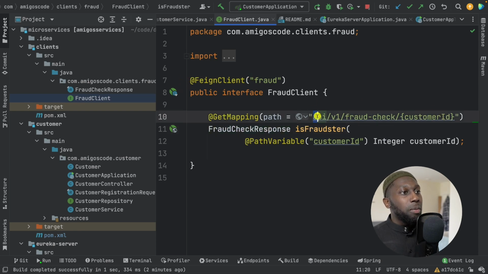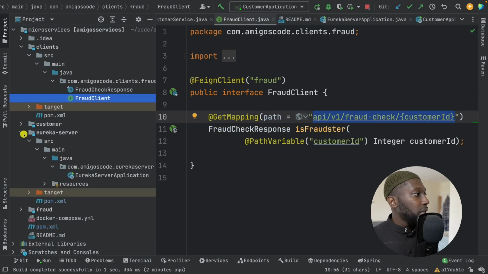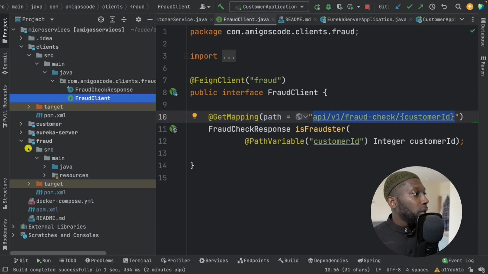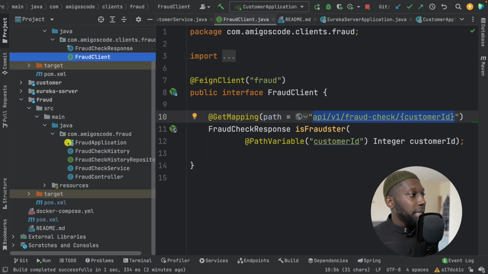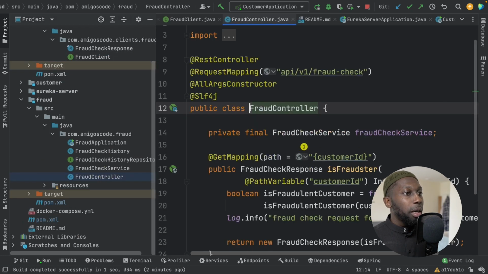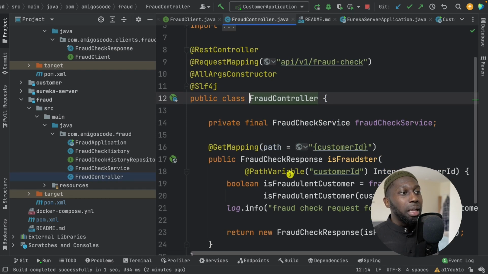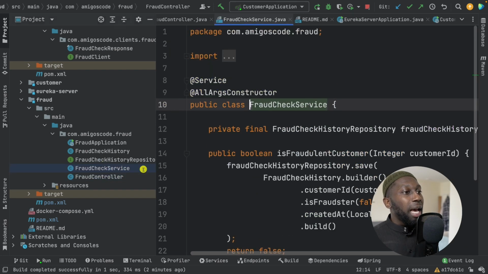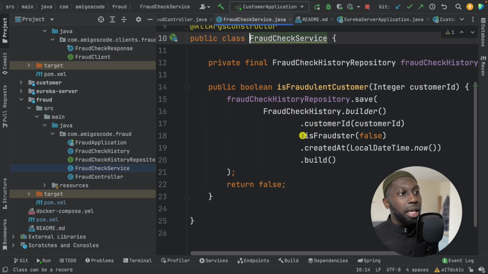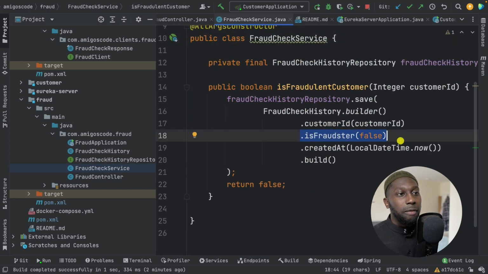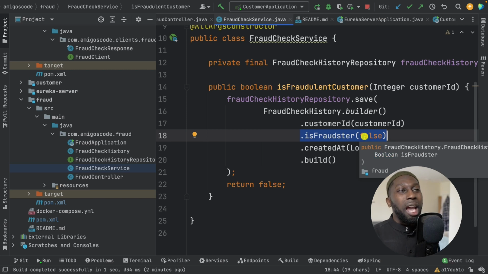And this right here is, so if I collapse customer and open up fraud, SRC, the layout is the exact same thing. We have a controller, and this is API v1 fraud check customer, and then some logic in here. So for now, all I'm just doing is I'm just saying it's fraudster false for now, right? This is just mimicking, and it's not doing real fraud checks.